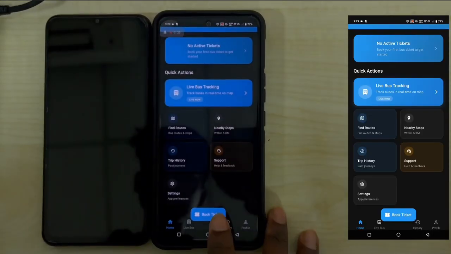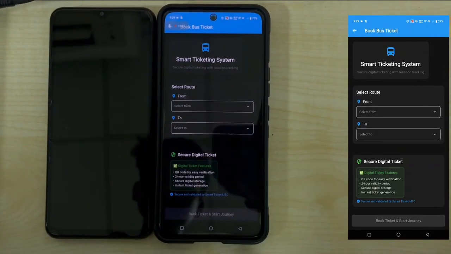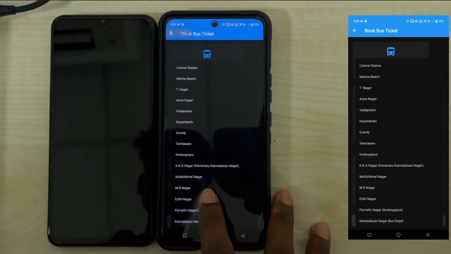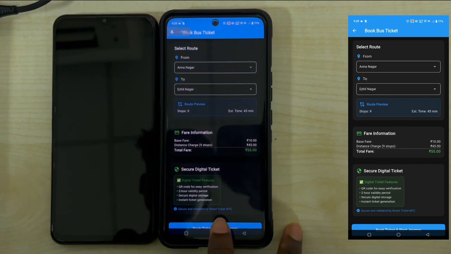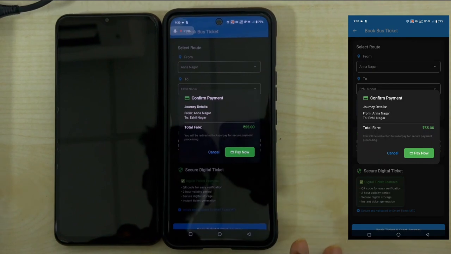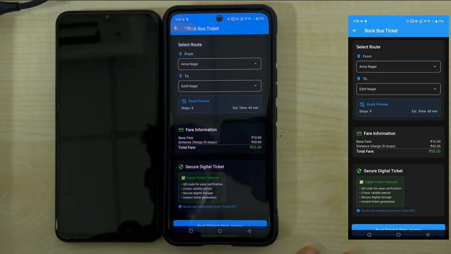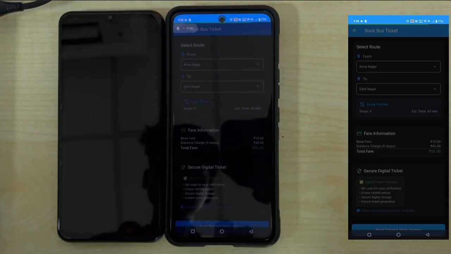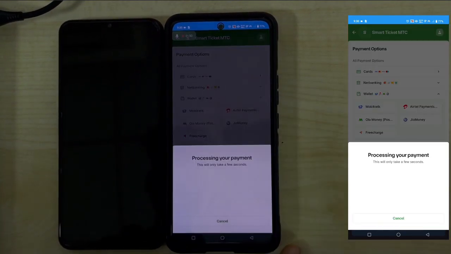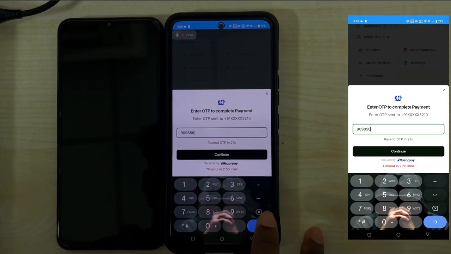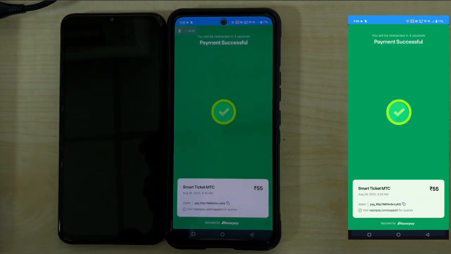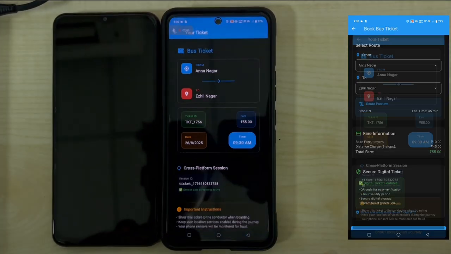Now we move on to the ticket booking feature in our app. We need to select the source and destination, and if we are booking a ticket from our home or a different location, a warning is shown if the distance is more than 500 meters to reach the stop. And after that we proceed with the payment. For the payment process we used Razorpay integration, and after filling in the details the payment is successfully completed and the ticket is generated. This ticket can be used for further processes.